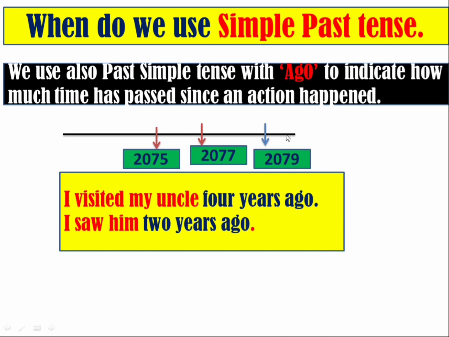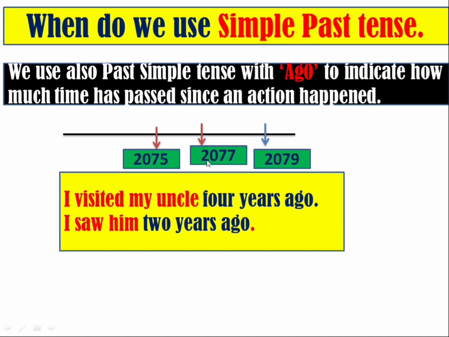For example, here is the given timeline: 2075, 2077 and 2079. I visited my uncle 4 years ago. Four years ago means you visited your uncle in 2075. It indicates 2075. It means 4 years have already passed, and I saw him 2 years ago. It is another example. We are now in 2079. He saw him 2 years ago, meaning 2077. This sentence indicates 2077.